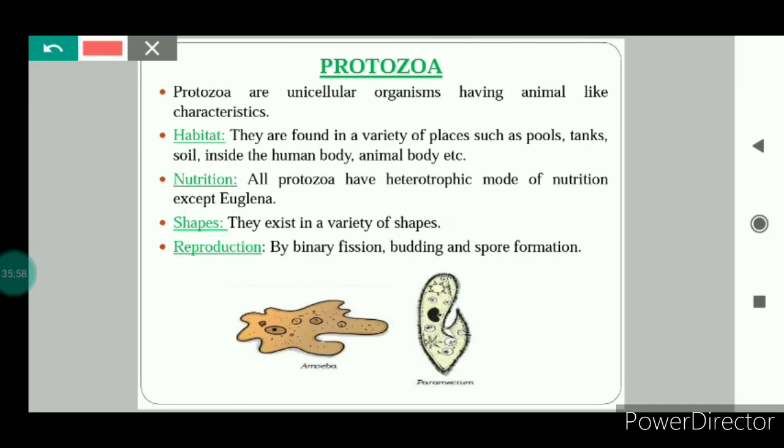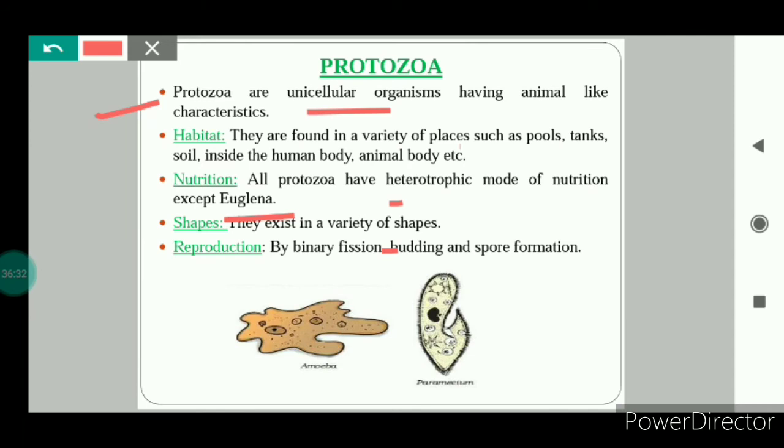Now we will see protozoa. Protozoa are mostly unicellular organisms having animal-like characteristics. They are found in a variety of places such as pools, tanks, soil. They are also found inside human bodies and animal bodies. If we talk about size, it varies from 2 to 200 microns. And for nutrition, all protozoa have a heterotrophic mode of nutrition. That means they are dependent on others for their food, except Euglena.